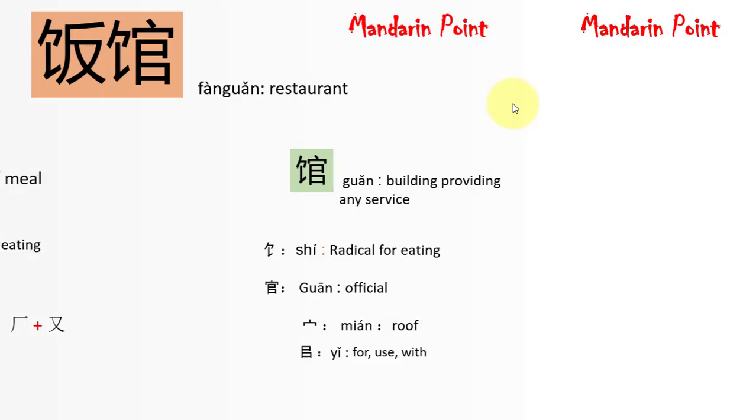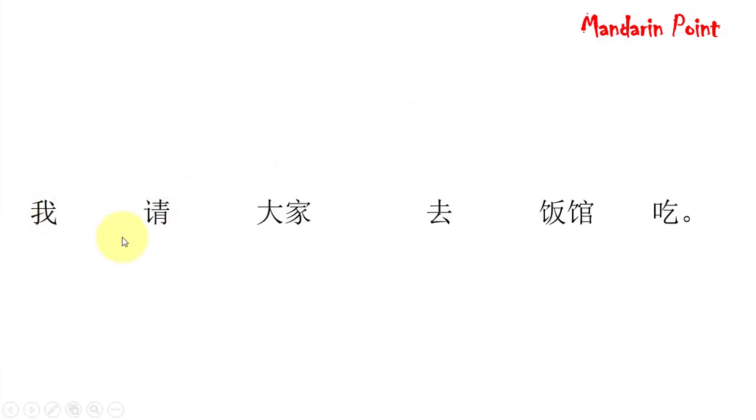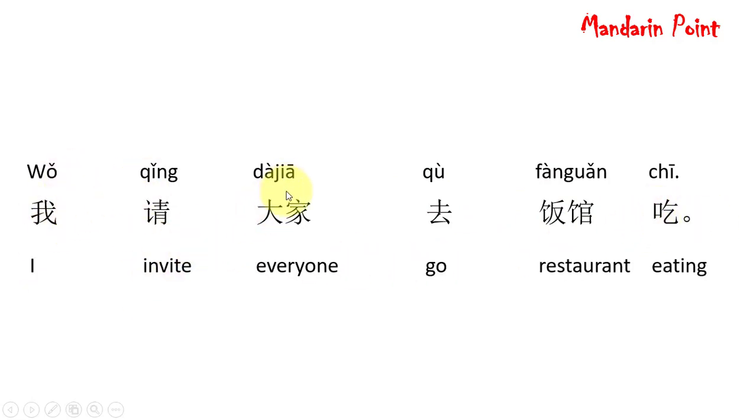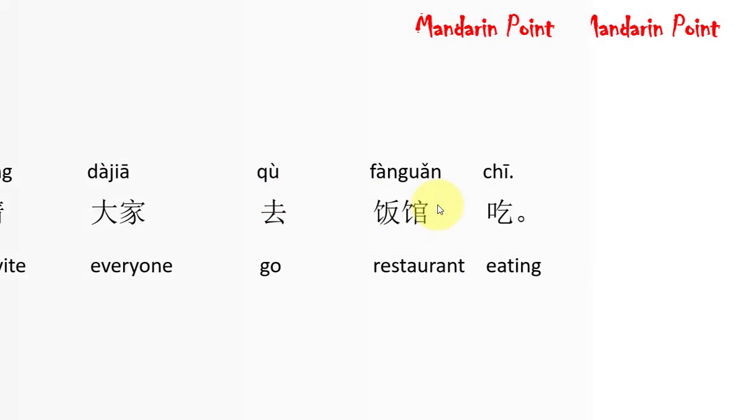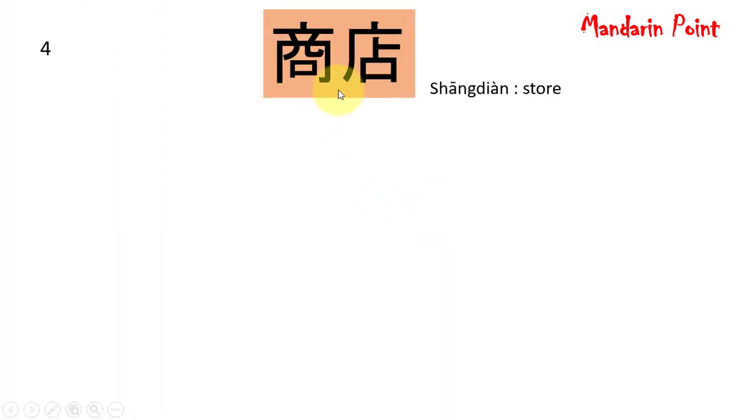Fanguan. Let's find it in example sentence. 我请大家去饭馆吃。I invite everyone to go to restaurant for eating. So I invite everyone to go to restaurant for eating.